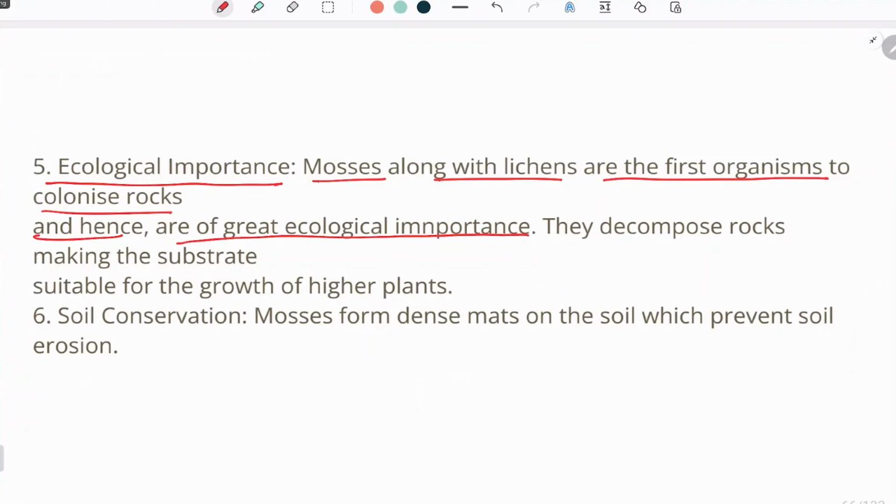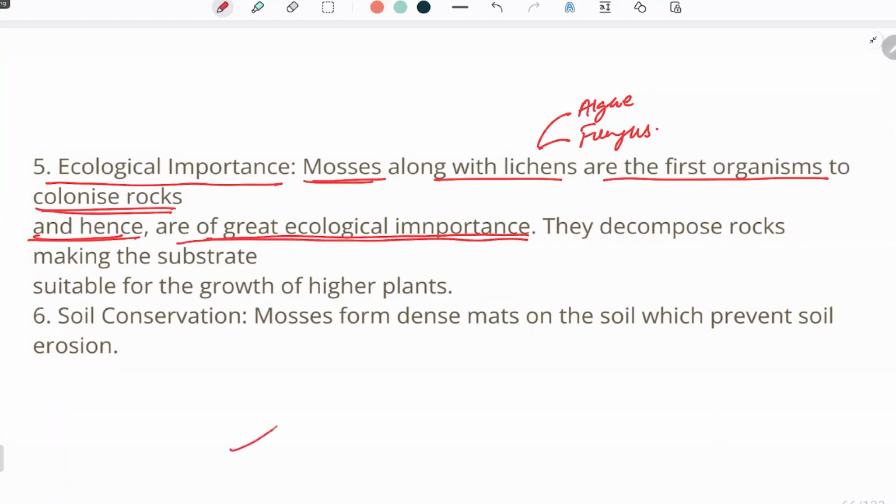Lichen arises from the symbiotic association between algae and fungus, and when algae and fungus combine with the bryophyta, they form mosses. And why is colonization of rock important?